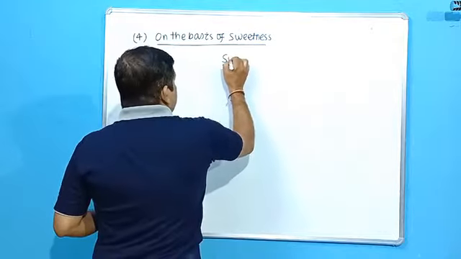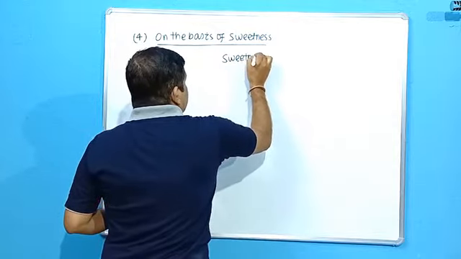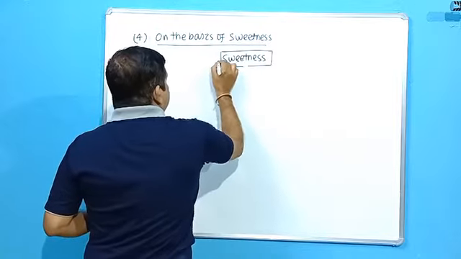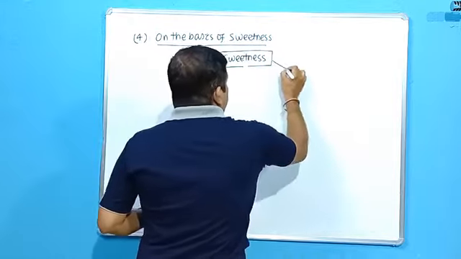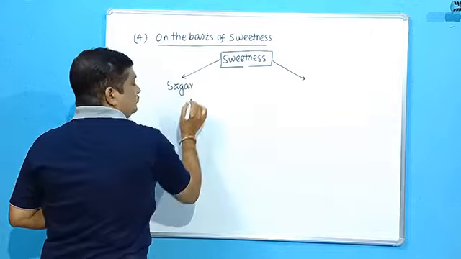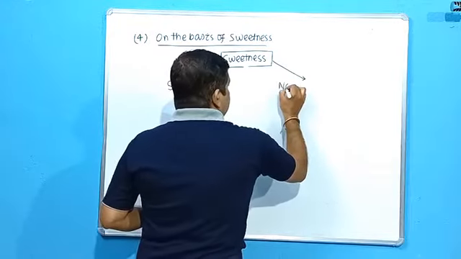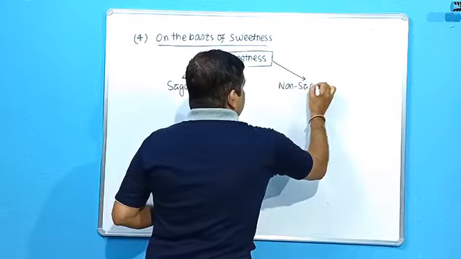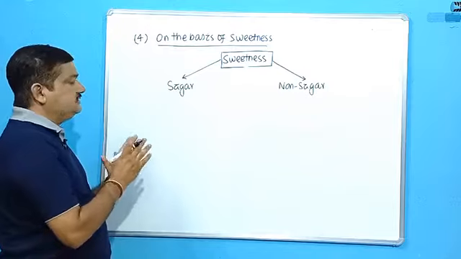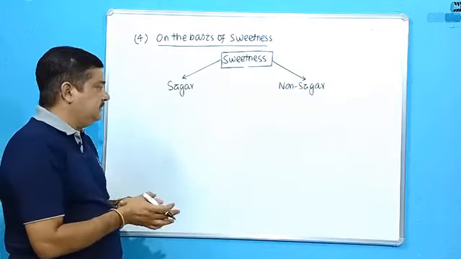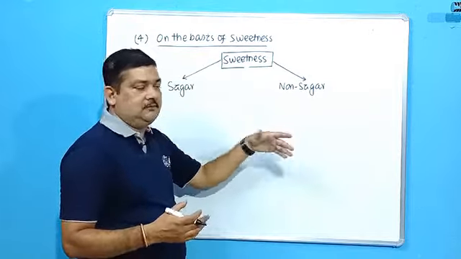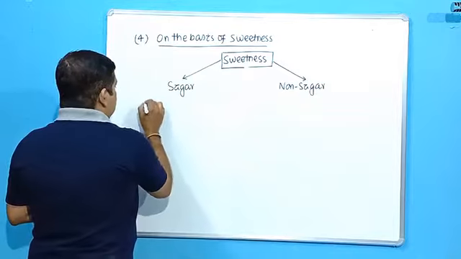So on the basis of sweetness, the carbohydrates can be of two types: sugar, which are sweet in taste, and non-sugar, which are not sweet in taste.